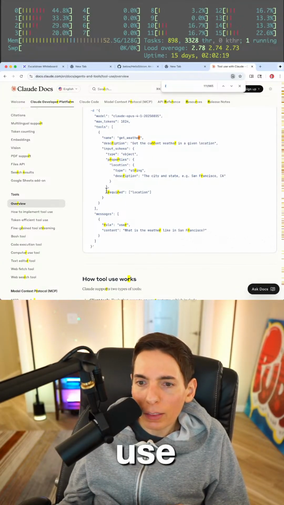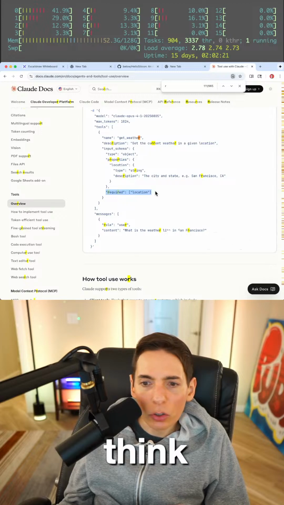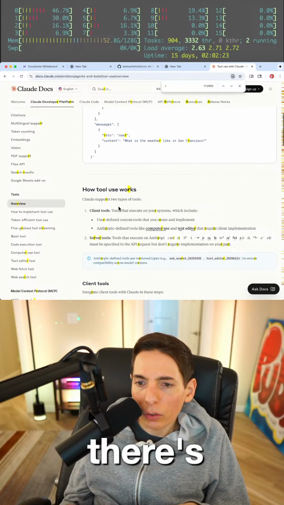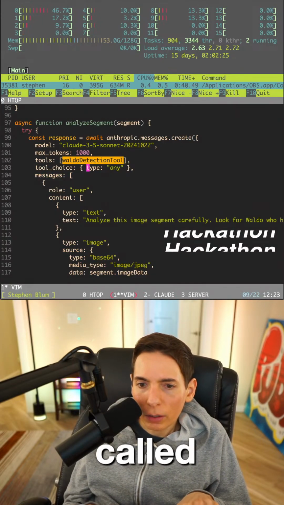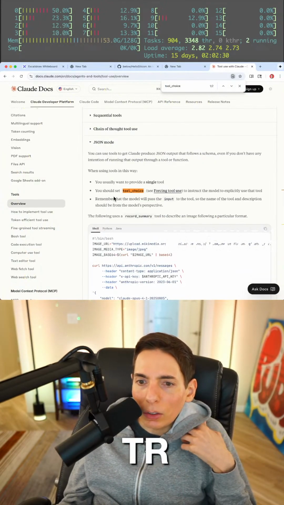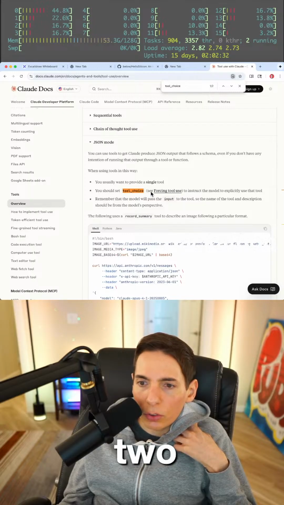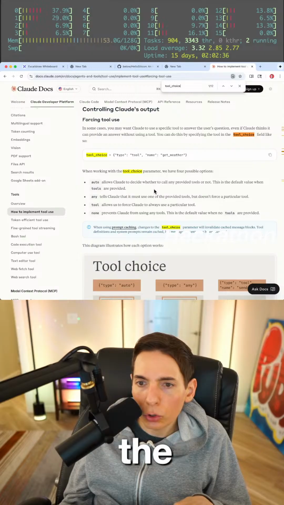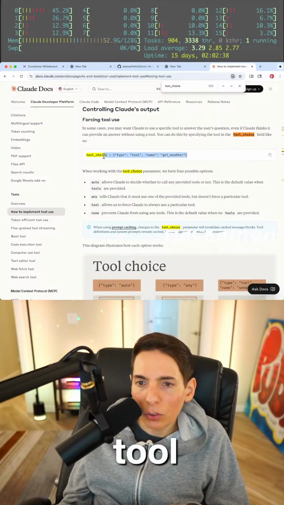tools required. I think location. No. There's another. Let me go ahead. There is tool choice. Okay. Look for tool choice. You should set tool choice. See forcing tool use instruction. Yes, this is what I want. I want to force the tool use. Tool choice. Tool type, tool name. Okay, so this is what we have to do.